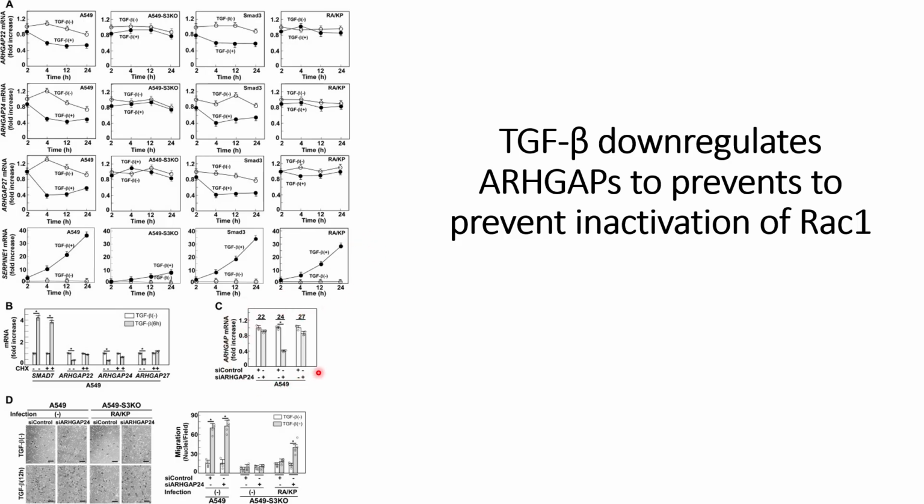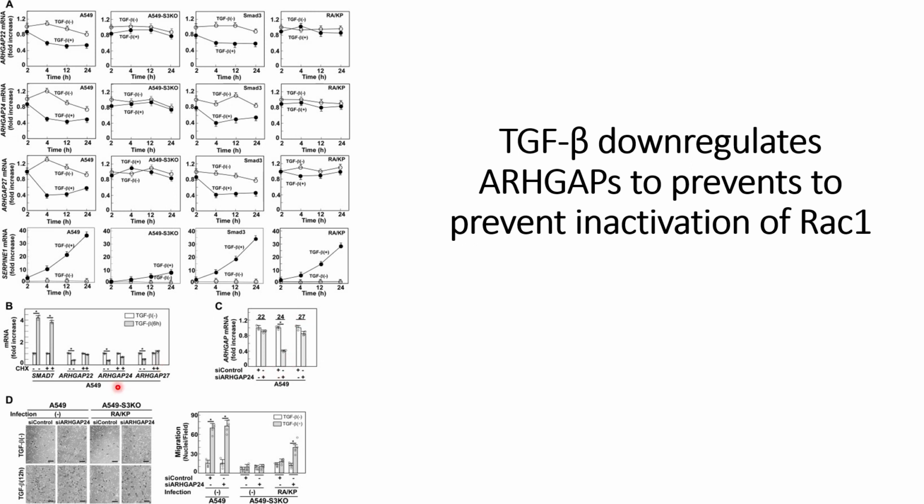So first, in panel C, they show the effect of the silencing RNA against ARHGAP 22, 24, 27, and they did the experiment on 24, where they can see that there is downregulation of the ARHGAP 24 mRNA. When this silencing RNA is used, they see a decrease in the mRNA of the ARHGAPs.